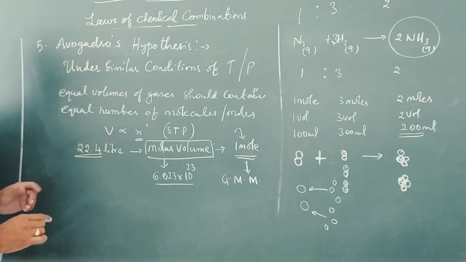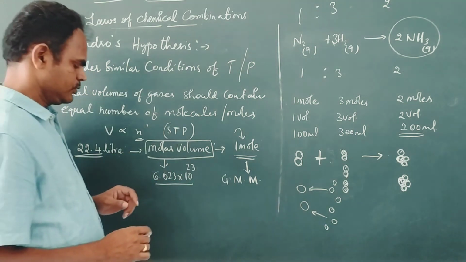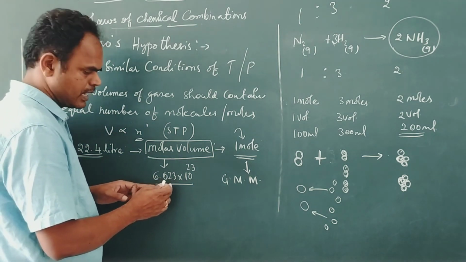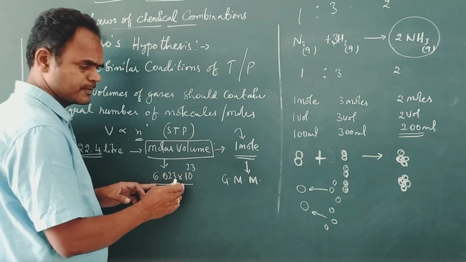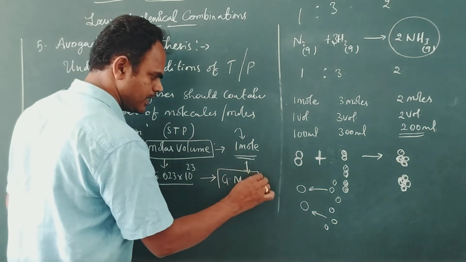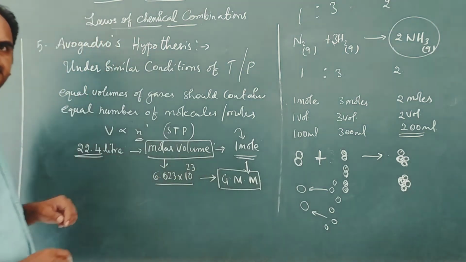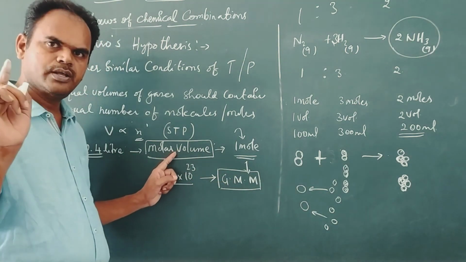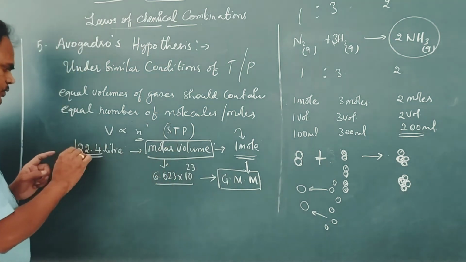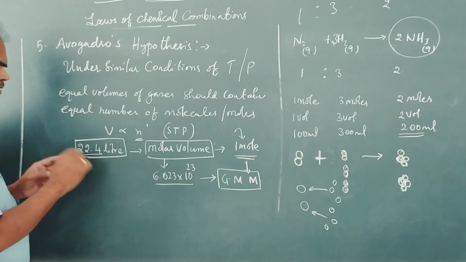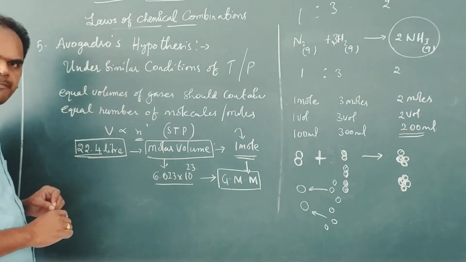If atoms, then atoms. So the mass of the Avogadro number constant, weighing that weight, is equal to the gram molecular mass. That gram molecular mass occupies the volume called molar volume. How much is that molar volume? Under similar conditions of temperature and pressure, 22.4 liters.